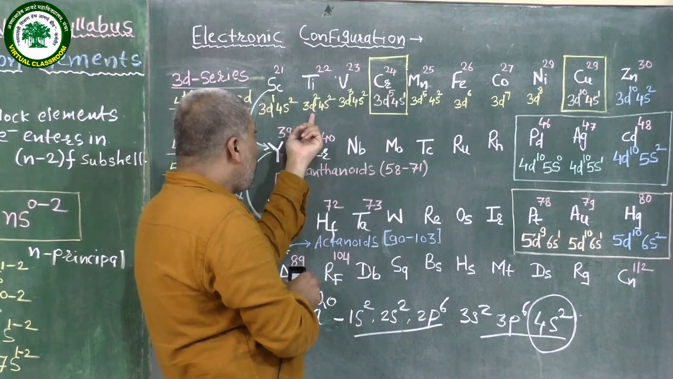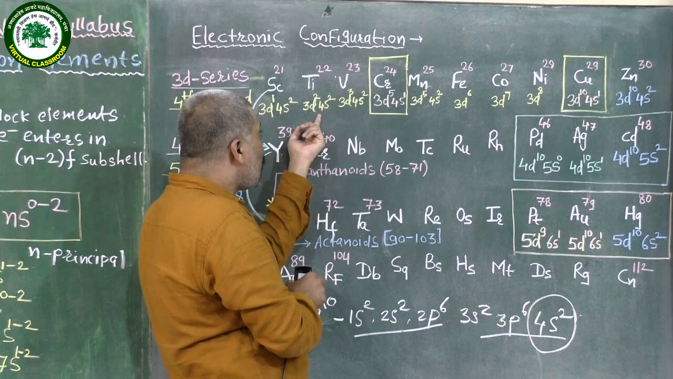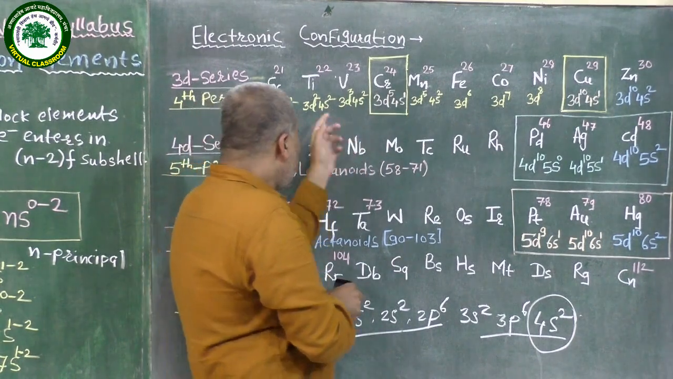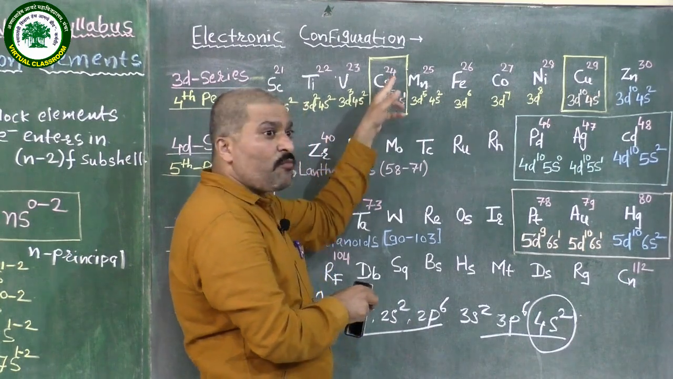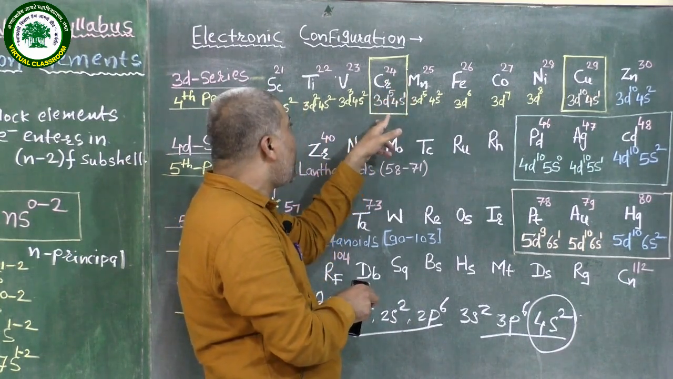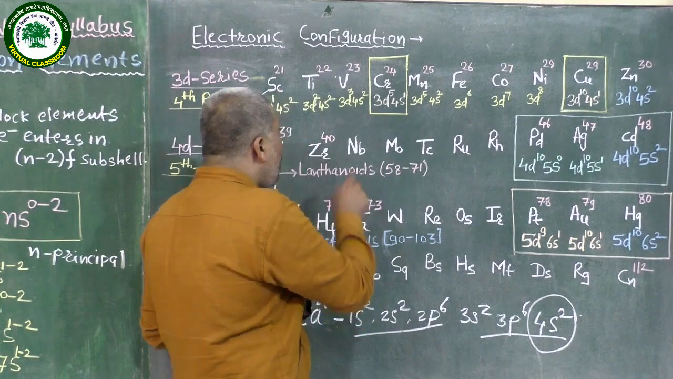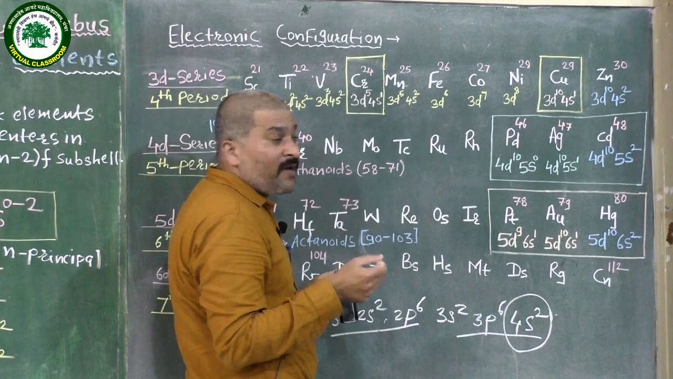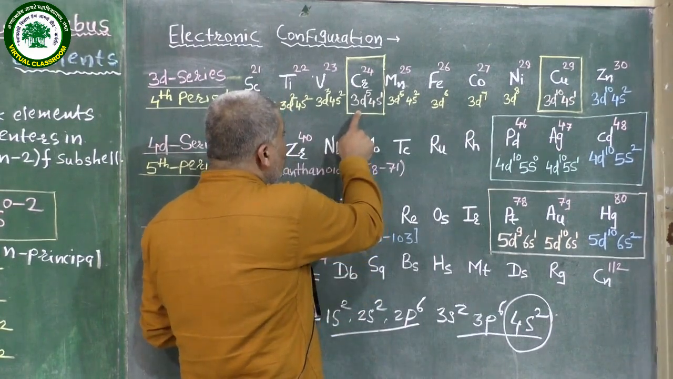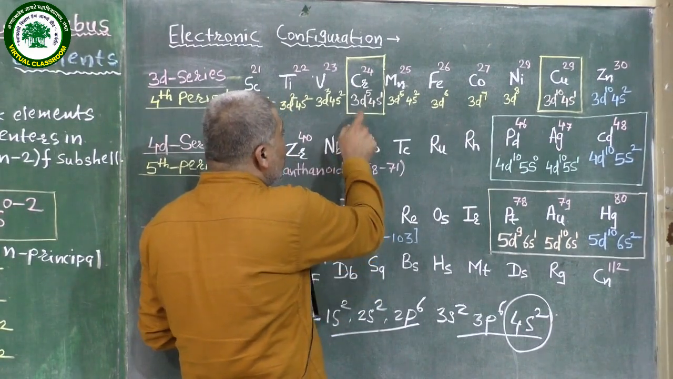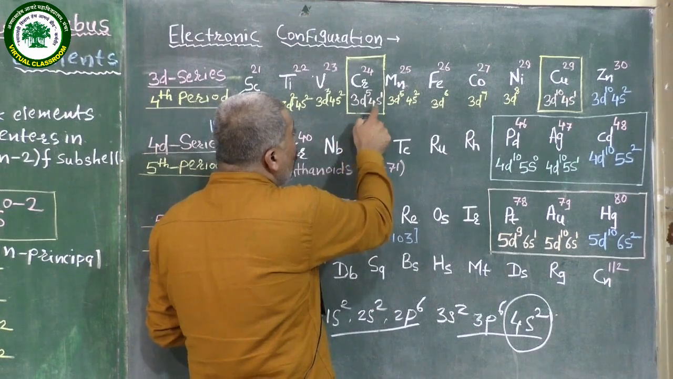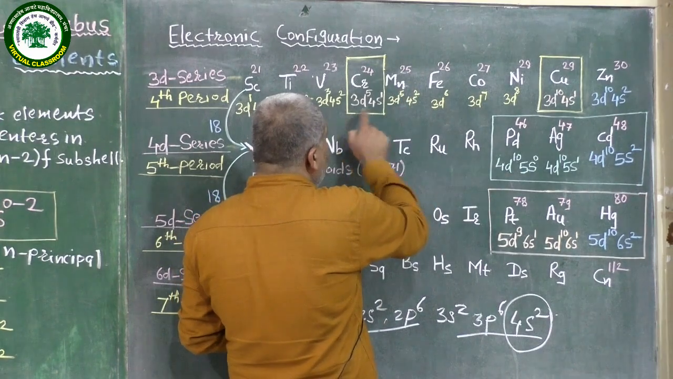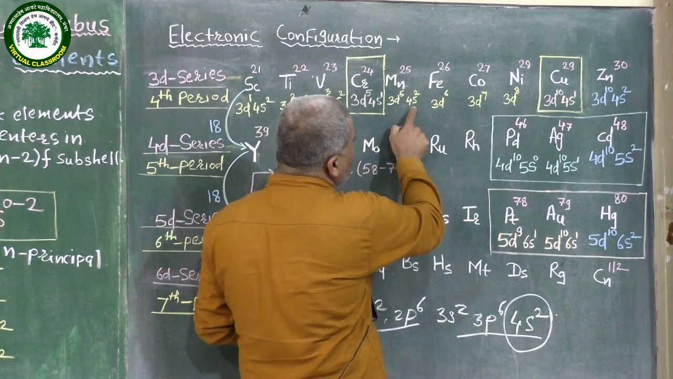That added one electron comes in 3d2. In vanadium, 3d3 4s2. In this regular manner, it is to be expected that chromium would have the general electronic configuration 3d4 4s2, but it is not so. It is showing a somewhat different or anomalous electronic configuration, that is 3d5 4s1. There is a change here. Then manganese is regular, that is 3d5 4s2.